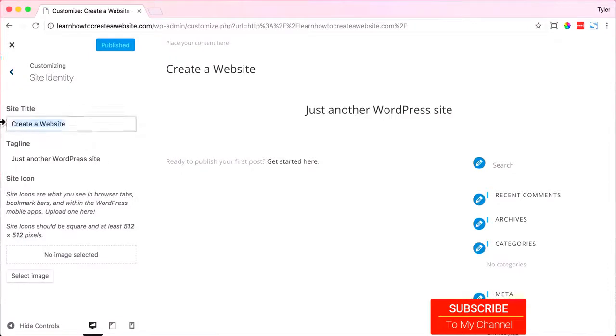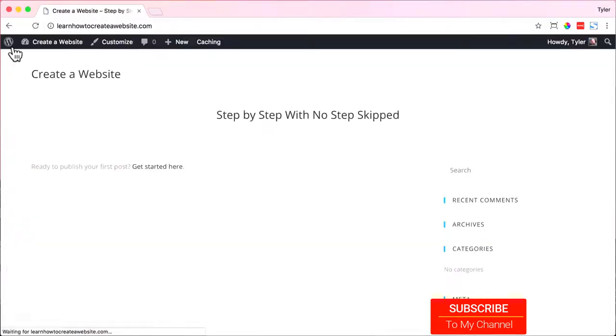I'll just change it real quick to show you that it changes. And this is where you should put your business name, and your tagline describes what you do or gives you more information about what it is. So I'm just going to put step by step with no steps skipped. But if you did something like graphic design, then you would put what you do. So you can say you do drawings, illustrations, and websites. So it really describes what you do in the tagline. All right, once you're done with that, you can click on publish and exit out of there, and we can see our title up here and our tagline right down here.